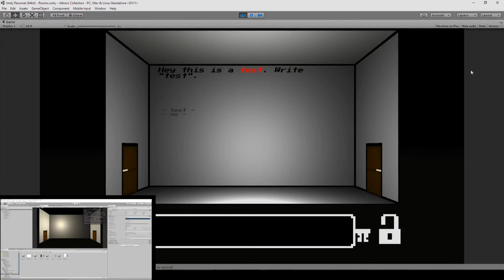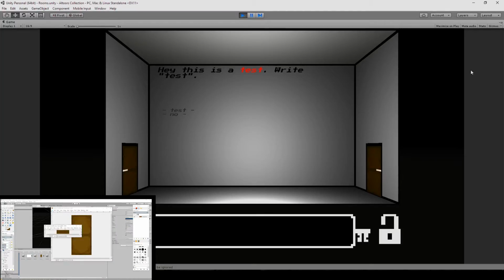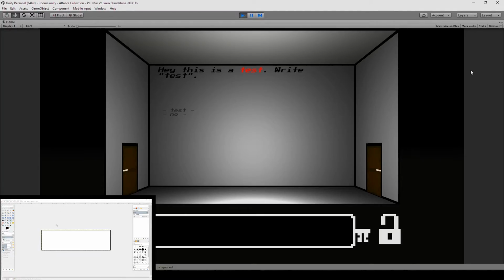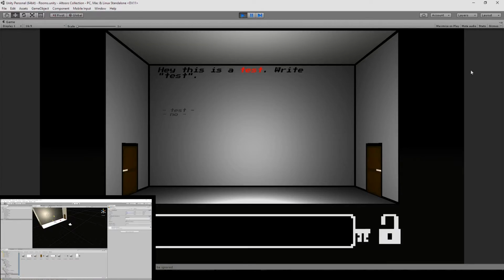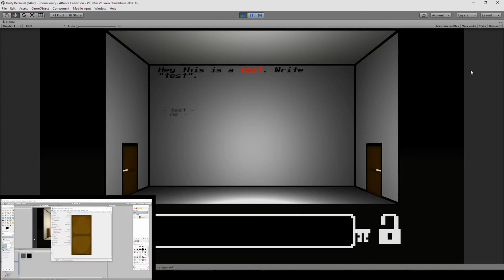So how do we make the player realize that he or she has to type in something, a certain keyword, and at the same time, have a conversation and tell the difference between just the normal conversation and the actual keyword they have to find? Well, there are a couple of ways to do this.